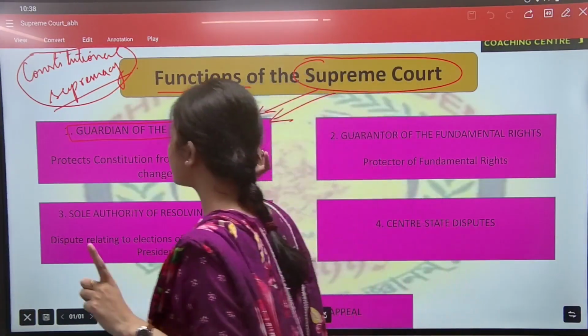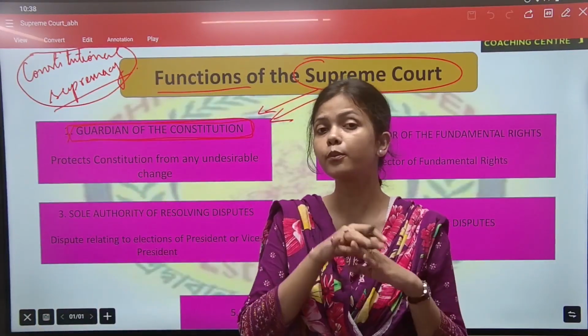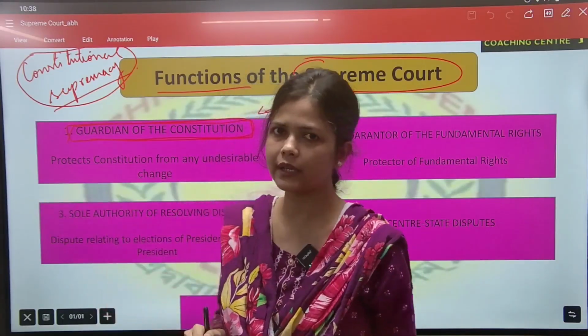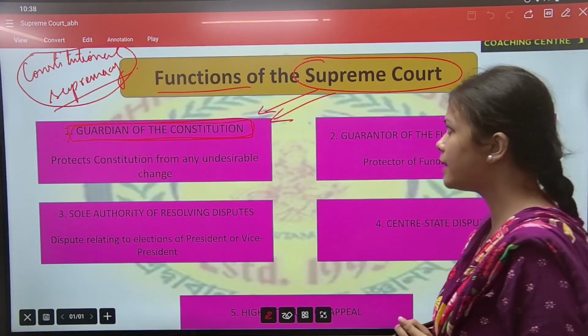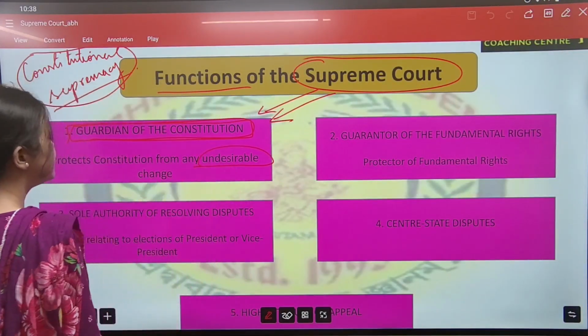So we refer to the Supreme Court as the guardian of our Constitution. It protects the provisions of the Constitution if anyone violates them or if any citizen's rights have been violated. So it protects the Constitution from any undesirable change.